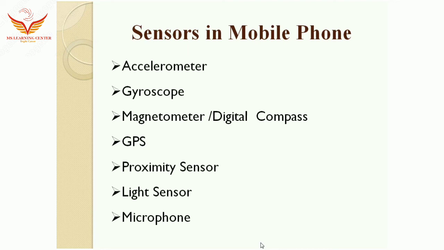In the part 1 lecture we see only this type of sensor. The last sensor in the part 1 lecture is the microphone or loudspeaker. This is basically a sound sensor which measures and detects the loudness of sound.